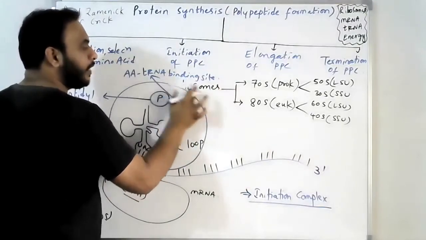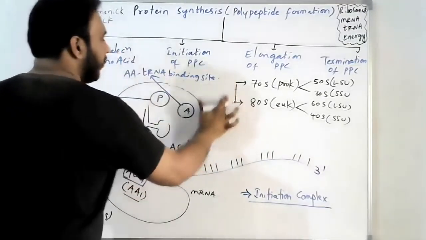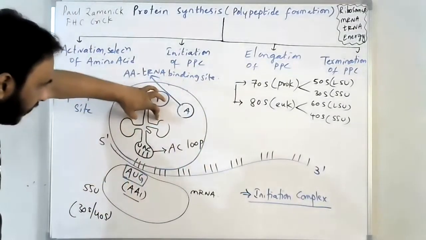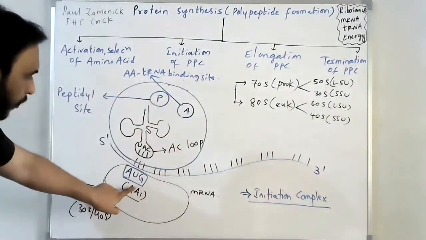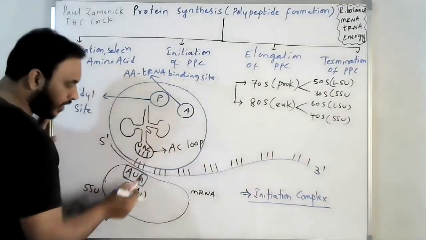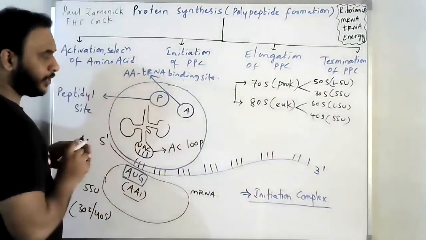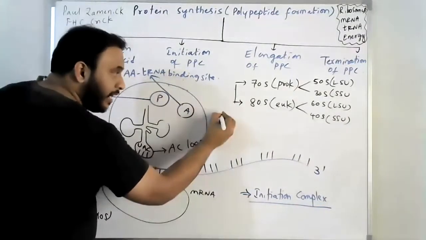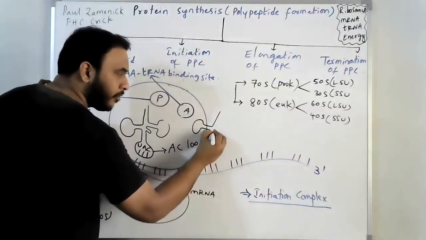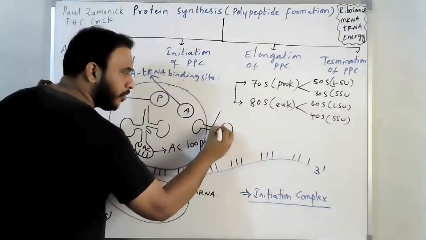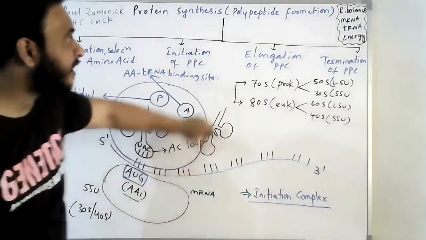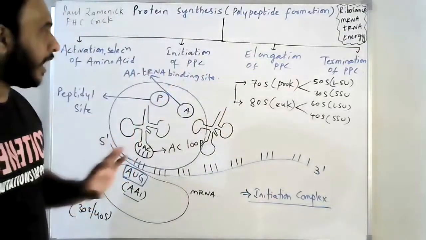Okay. As we know, the first tRNA, the initiator tRNA with the first amino acid, is attached to the P site. Now, one more tRNA reaches with the second amino acid and starts the elongation step.